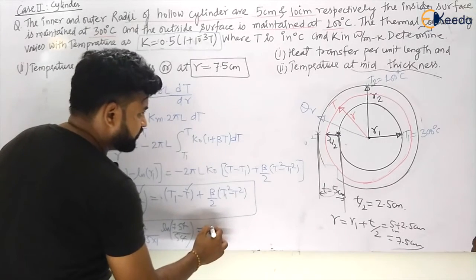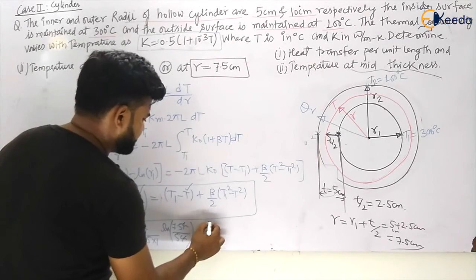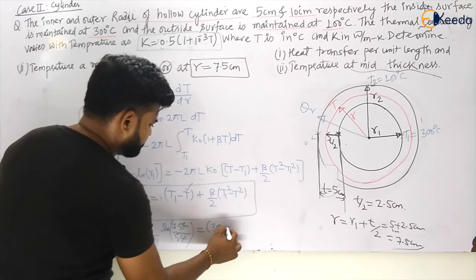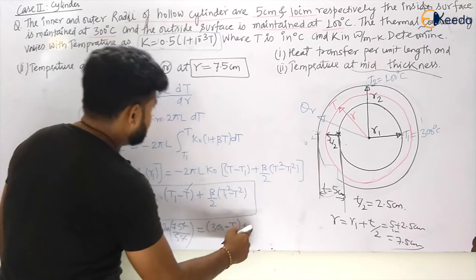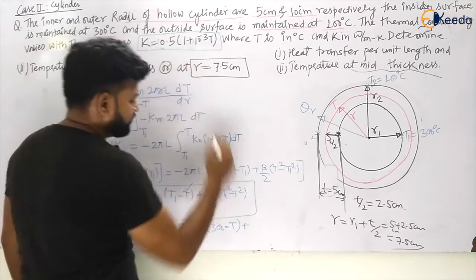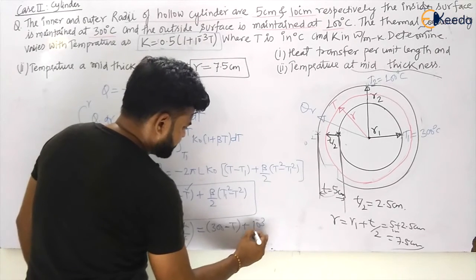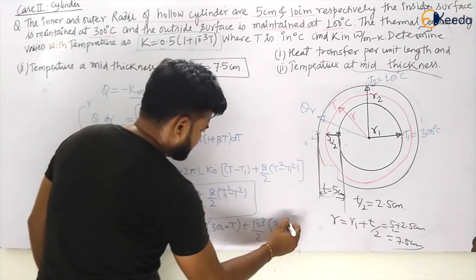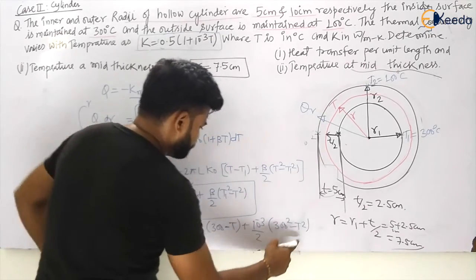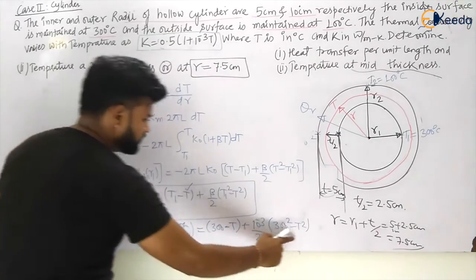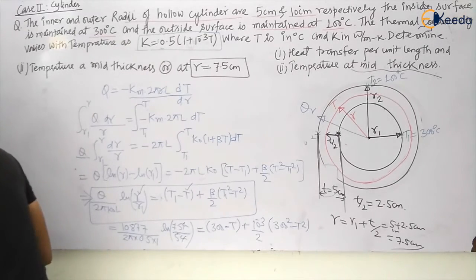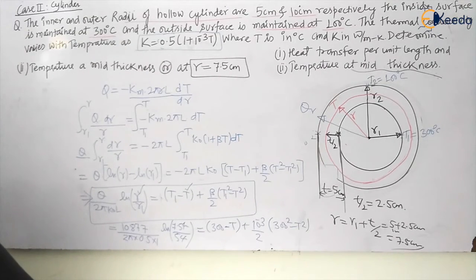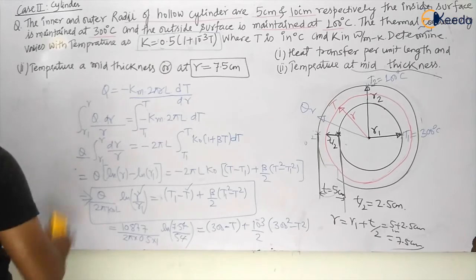So T1 is given to be how much? T1 is given to be 300, my dear students. So this will be 300 minus T plus beta, which is given as 10 to the power minus 3, divided by 2, and this will be T1 square, that is 300 square minus T square. So after solving all these equations, we can have a value of temperature T. So what will be the value of temperature T? Let us see.